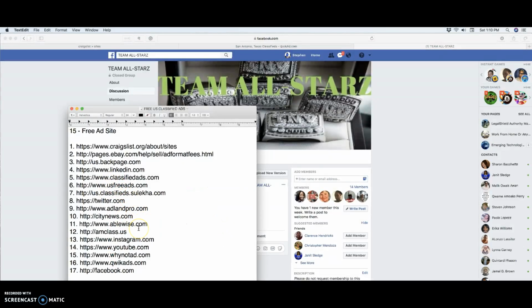Okay, I added a couple more on here, and I'm going to keep on adding as I learn more about this unique, wonderful business that we have. But if you notice at the top, it says Craigslist.